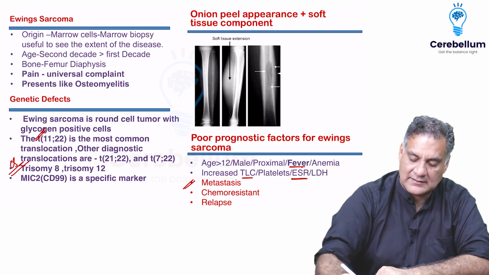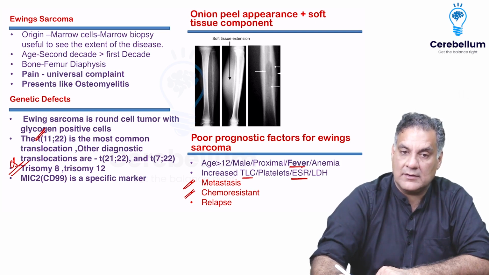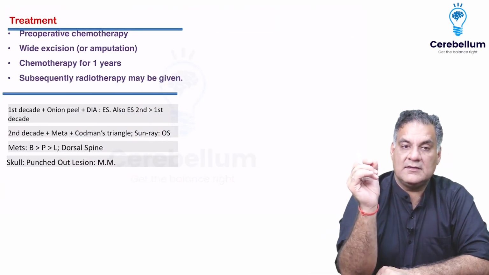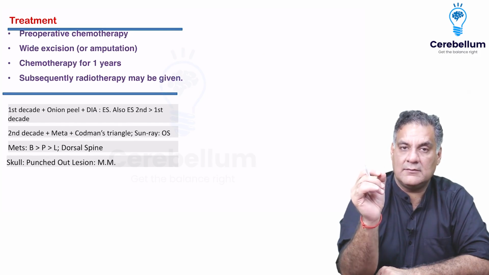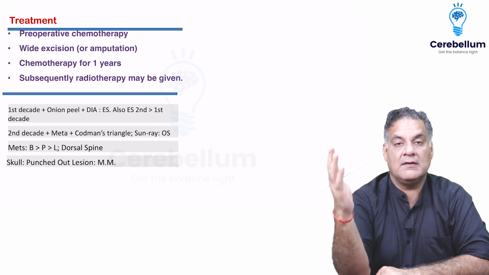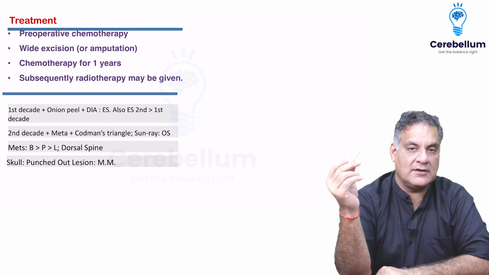If there's a metastasis occurring, if the chemotherapy, which is the main agent for treatment, is not working, or there is a relapse. Remember, you treat Ewing's by preoperative chemotherapy, then surgery, then chemotherapy after that: neoadjuvant chemotherapy, surgery, adjuvant chemotherapy. Radiotherapy may be given. So it's the most radiosensitive tumor known to mankind, but still radiotherapy is optional.